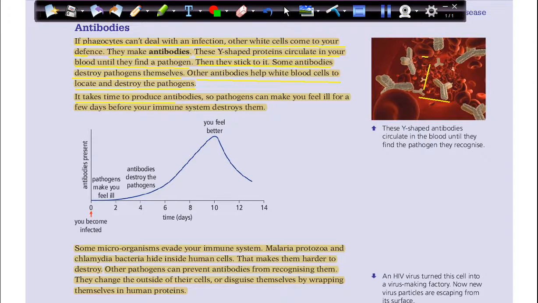It takes time to produce antibodies, so pathogens can make you feel ill for a few days before your immune system destroys them. Sometimes we feel tired if we catch a cold, okay, and we can feel like we have a fever. This fever means your immune system is fighting, and there is like a fight inside your body. The immune system is trying to fight against these pathogens to keep you healthy. So that's why you are feeling tired or ill or feverish. That means your immune system is working.